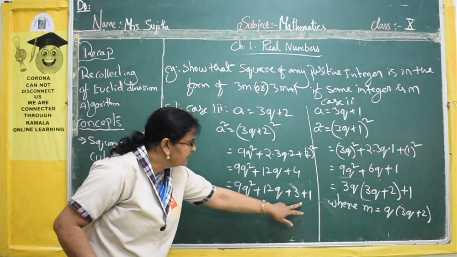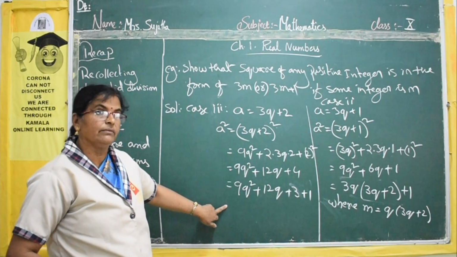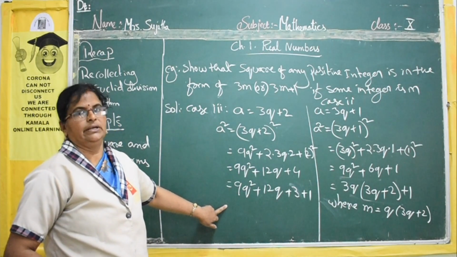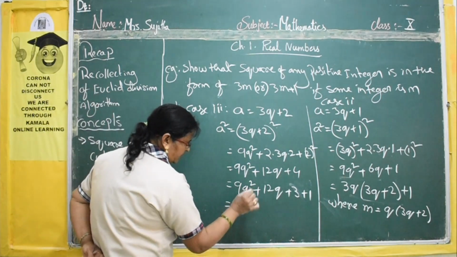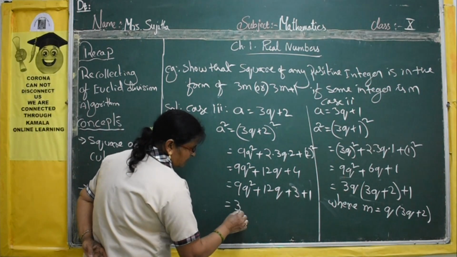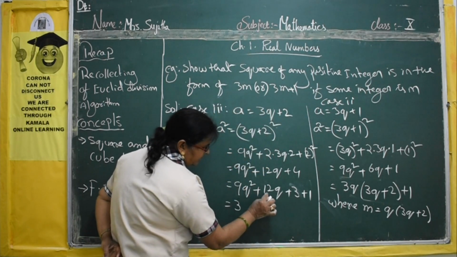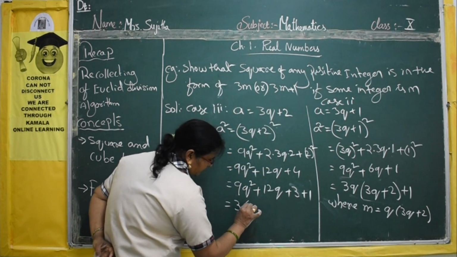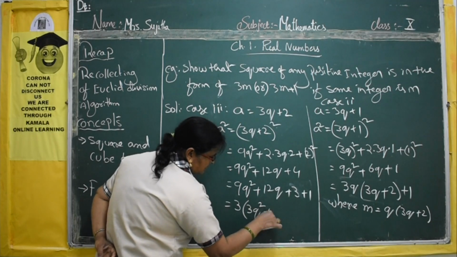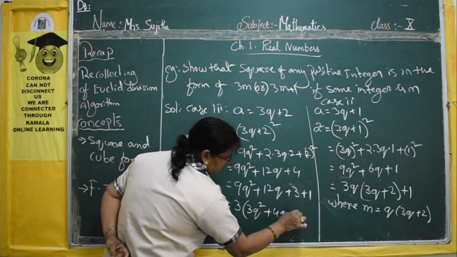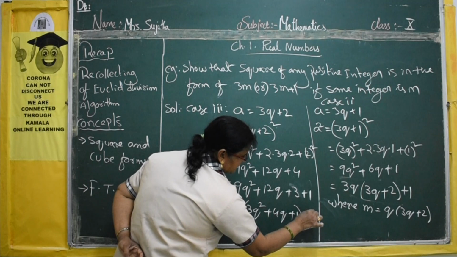Now in this you can take common. 3 you can take common. If you take 3 common, then you will get 3q square plus 4q plus 1, plus 1.